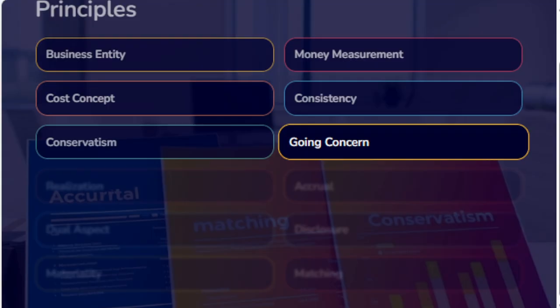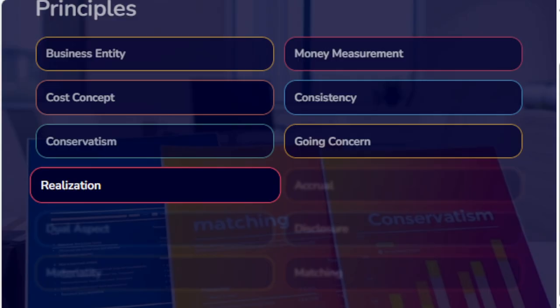Going concern. It is a basic assumption that a business is a going concern and will continue its operation for the future. The going concern concept influences accounting practices in relation to valuation of assets and liabilities, depreciation of fixed assets, treatment of outstanding and prepaid expenses, and accrued and unearned revenues. For example, assets are generally valued at historical cost. Any increase or decrease in the value of assets in the short term is ignored.